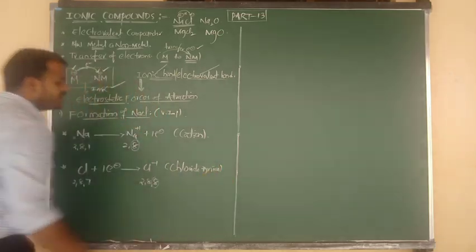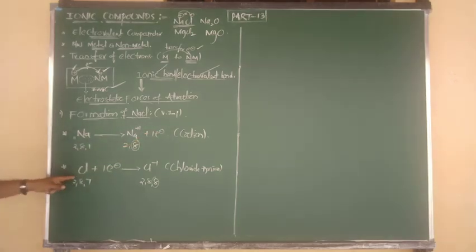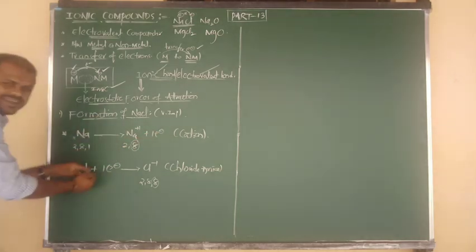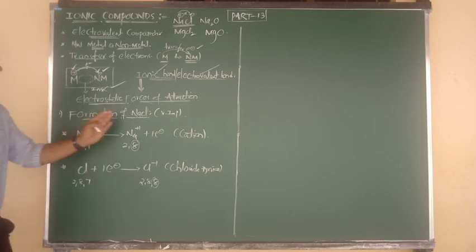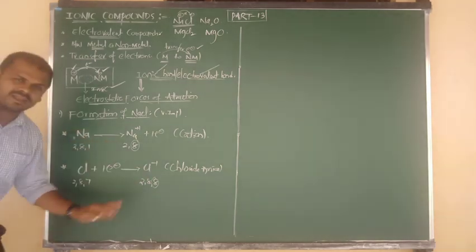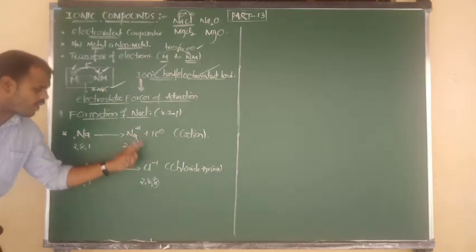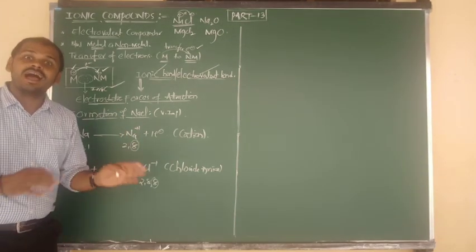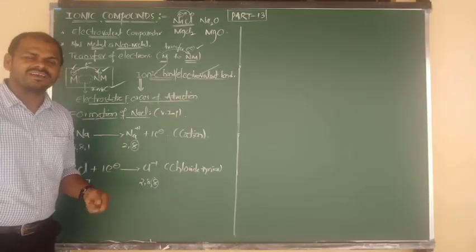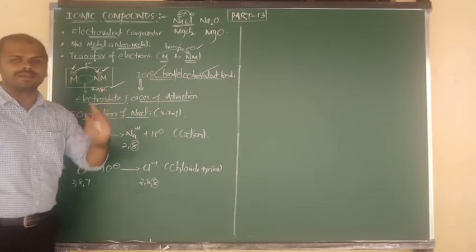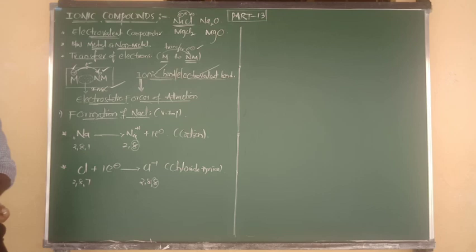Chloride ion. Now listen carefully. Sodium loses one electron and that one electron is taken by chlorine. So transfer of electrons takes place from metal to non-metal. That's why sodium becomes Na+ and Cl becomes Cl-, one containing plus and the other minus. Between two oppositely charged ions, again electrostatic forces of attraction will arise, and an ionic bond will form. So we can say NaCl is called an ionic compound.